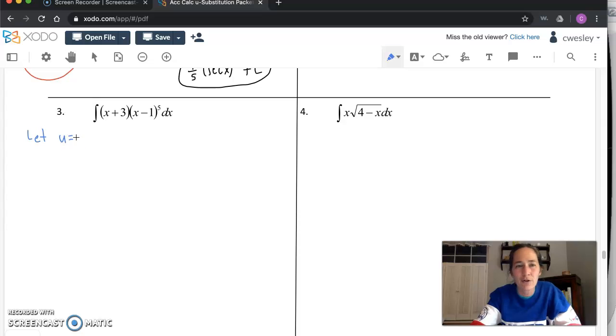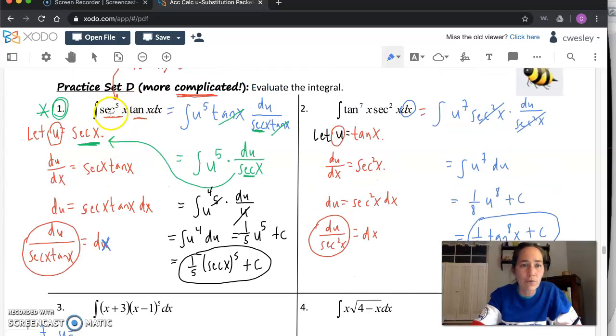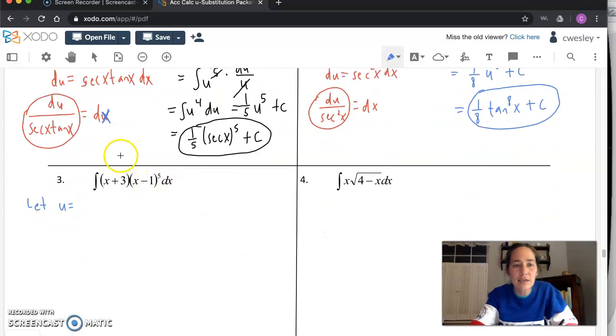They're just linear binomials. However, one of them is inside parentheses raised to the 5th. So just like in number 1, how we went for the one that was raised to the power, can you make u equal to the inside that's being raised to the 5th power? Let's see how far this gets us.